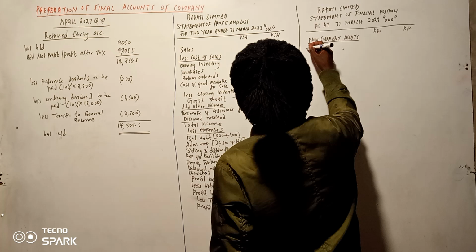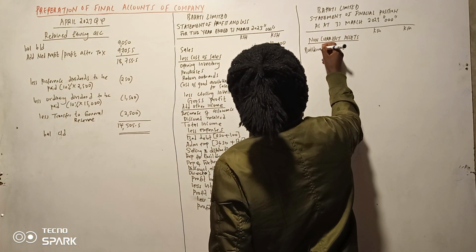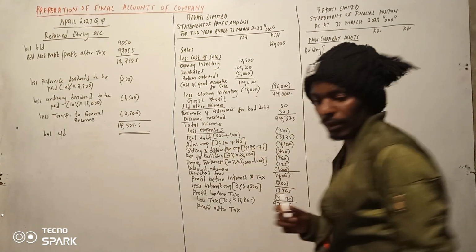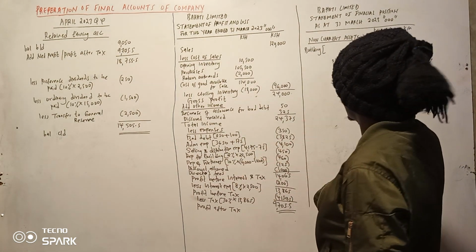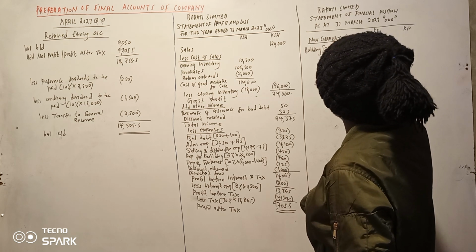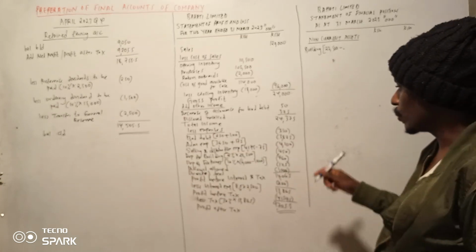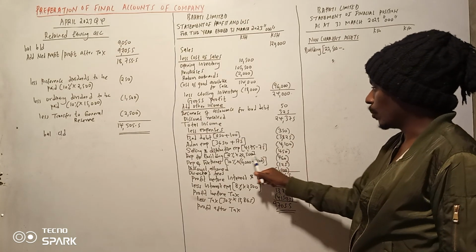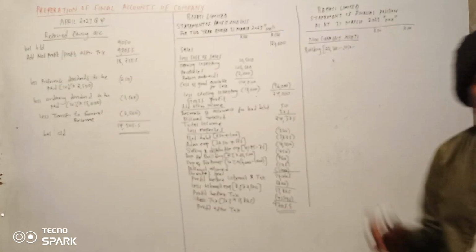So we have building. Remember the building was at cost. So remember the building ndio hii hapa, it was 22,500. Now remember it was at cost, so kumaanisha we need to less our normal depreciation of 450. And remember also to less the accumulated depreciation.